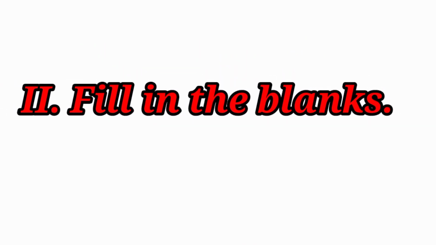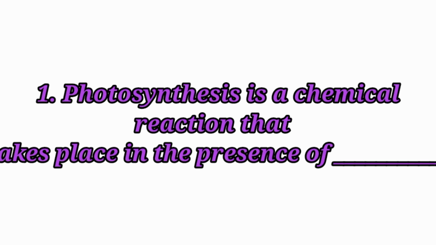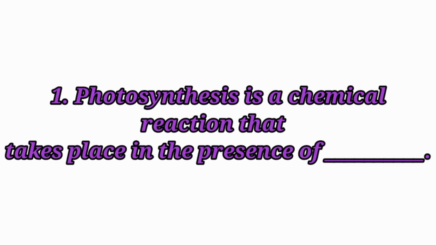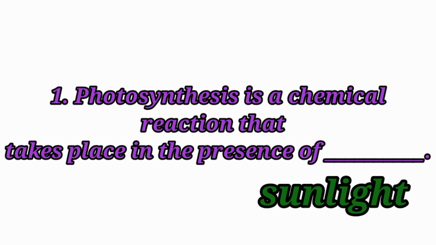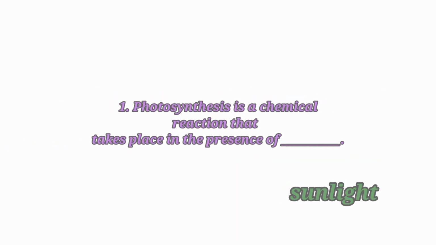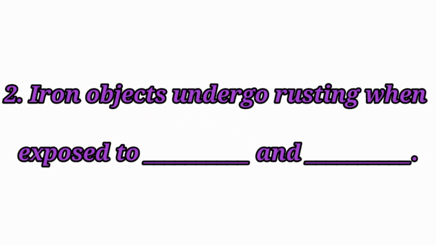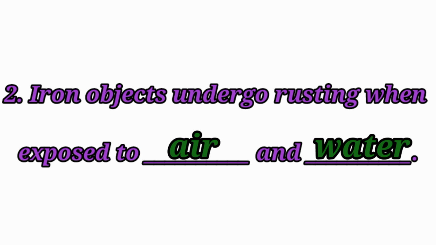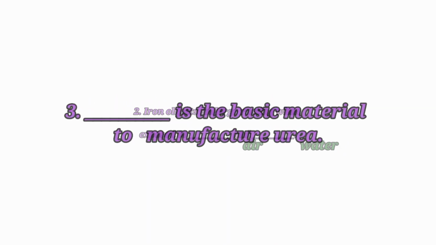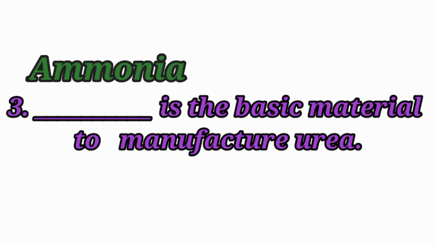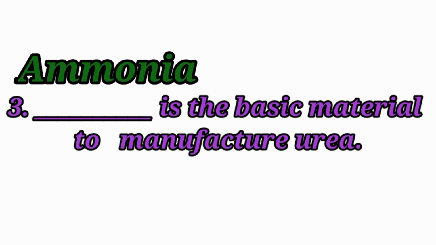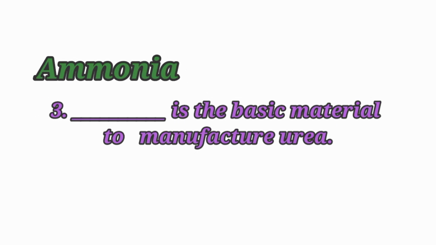Fill in the blanks. Photosynthesis is a chemical reaction that takes place in the presence of dash. Answer: sunlight. Photosynthesis is a chemical reaction that takes place in the presence of sunlight. Iron objects undergo rusting when exposed to dash and dash. Answer: air and water. Iron objects undergo rusting when exposed to air and water. Third question. Dash is the basic material to manufacture urea. Answer: ammonia. Ammonia is the basic material to manufacture urea.